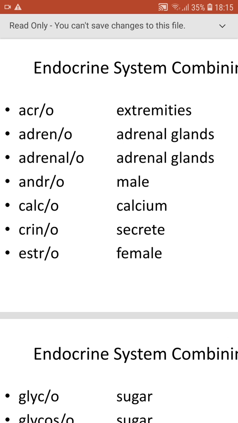Andro means male. Calco means calcium. Crine or crino means secrete. So endocrine, crine means secrete. Estro means female. So estrogens are the hormones produced by females.